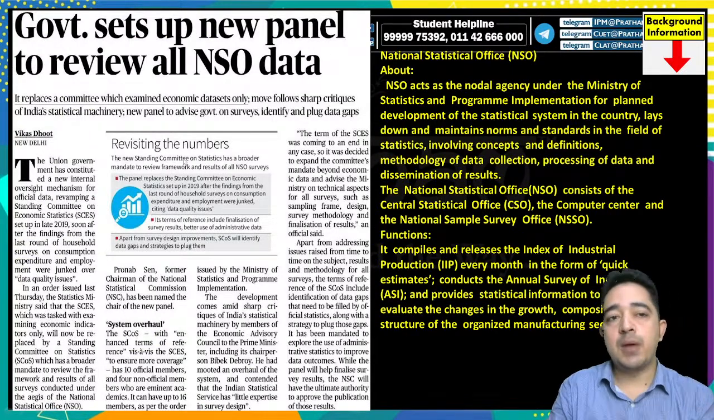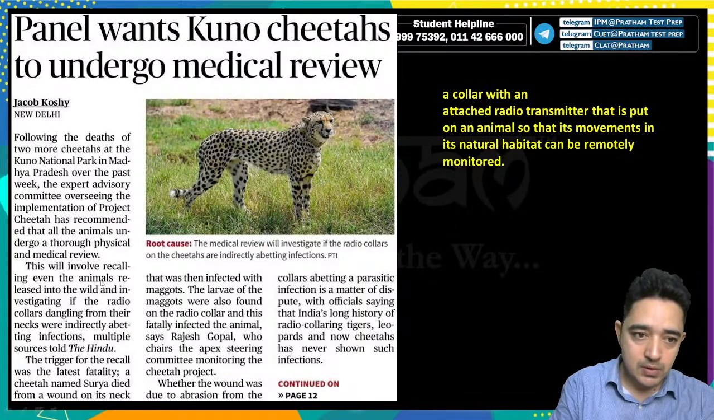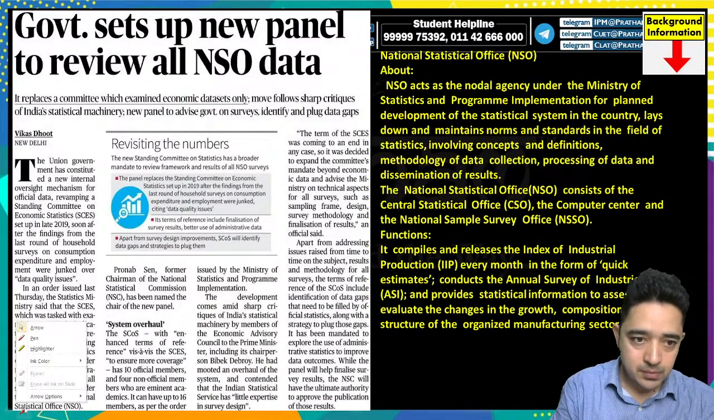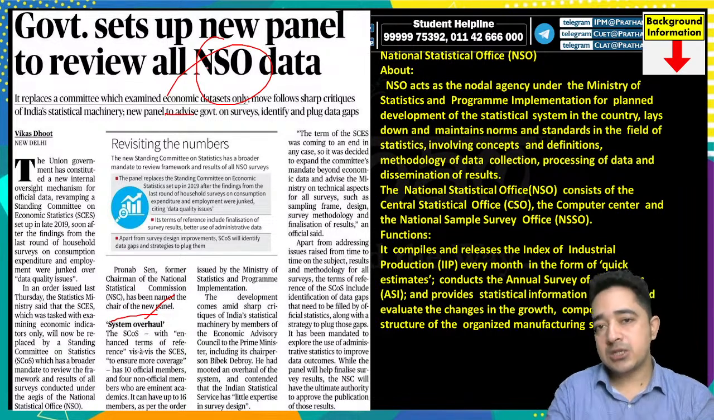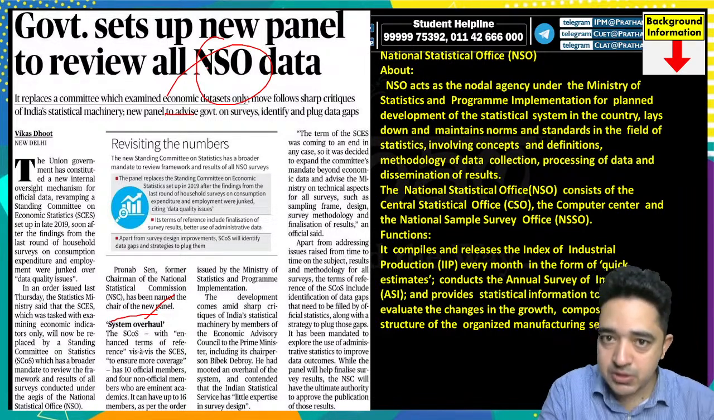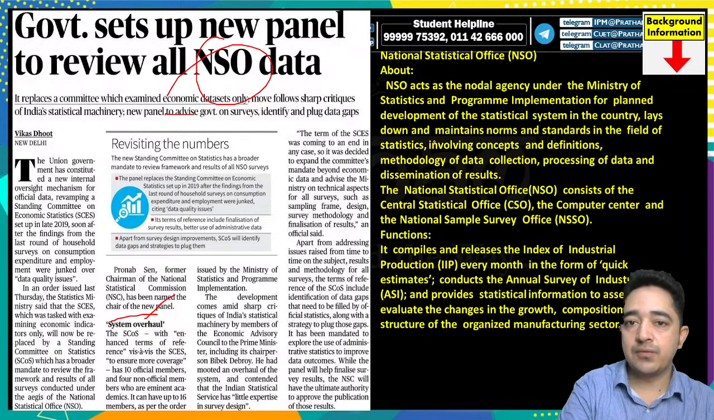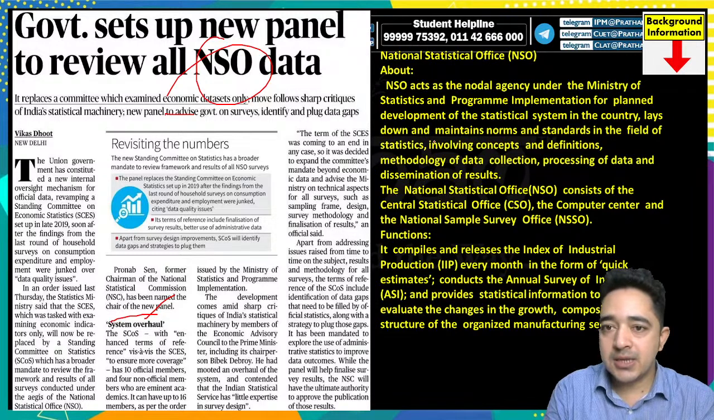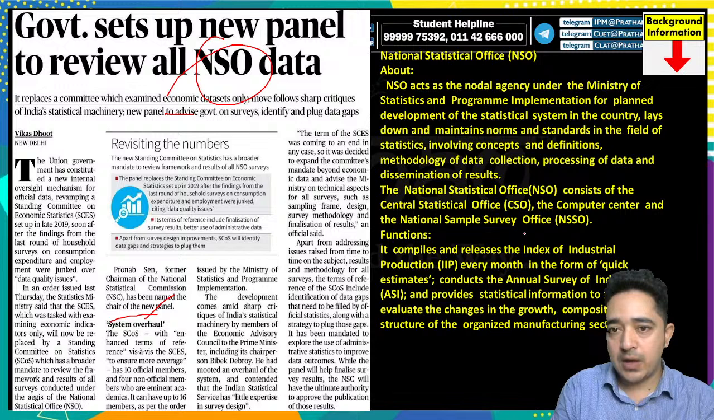Now government set up new panel to review all NSO data. तो National Statistical Office पहले हमारा CSO था, उसको गवर्नमेंट ने चेंज किया है. So यहाँ पे आपको ये चीज़ समझनी है कि यहाँ पे NSO क्या होता है. So, National Statistical Office act as a nodal agency under the Ministry of Statistics and Programme Implementation for planned development of the statistical system in the country and lays down and maintains norms and standards in the field of statistics involving concept and definition. तो जो हमारा National Statistical Office है consists of CSO and NSSO.